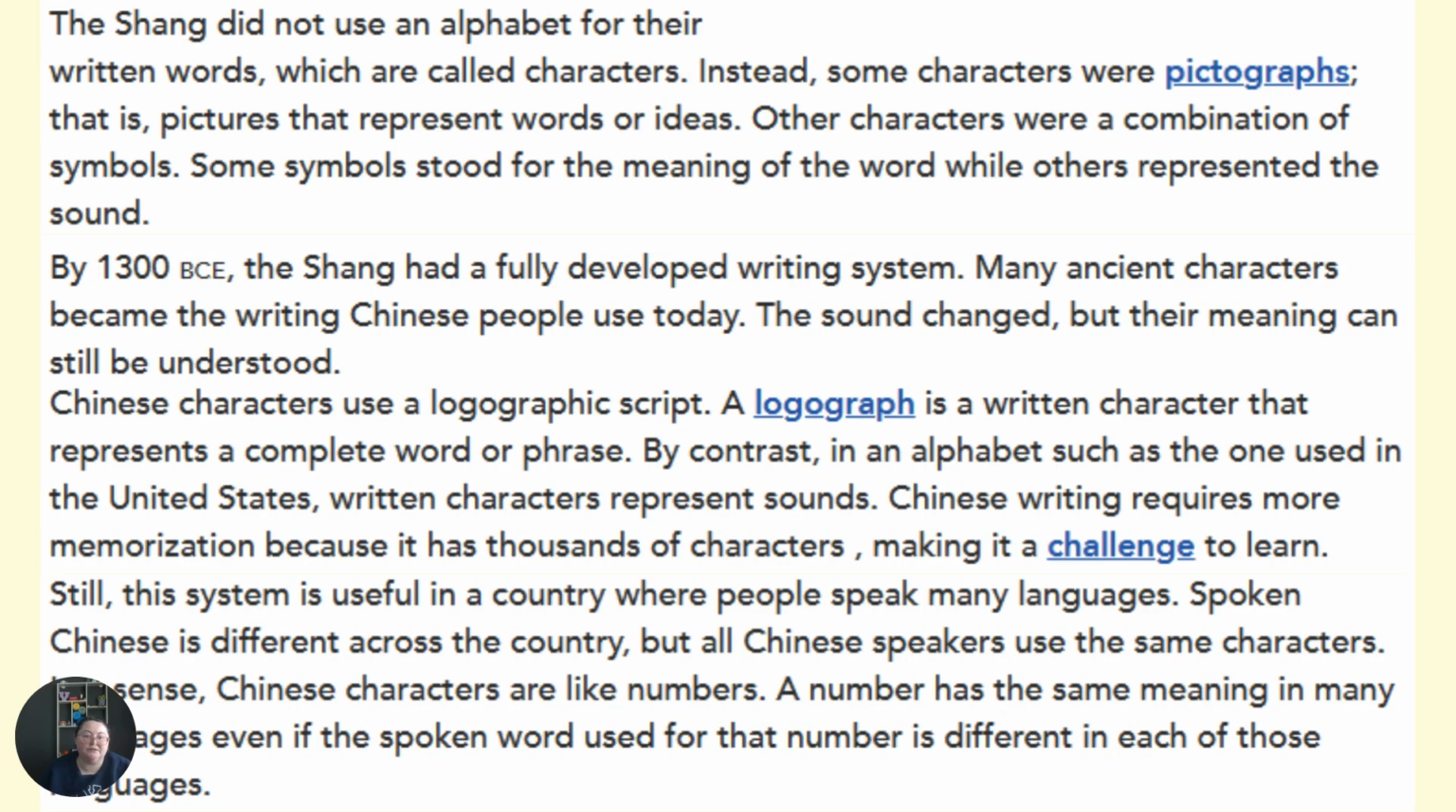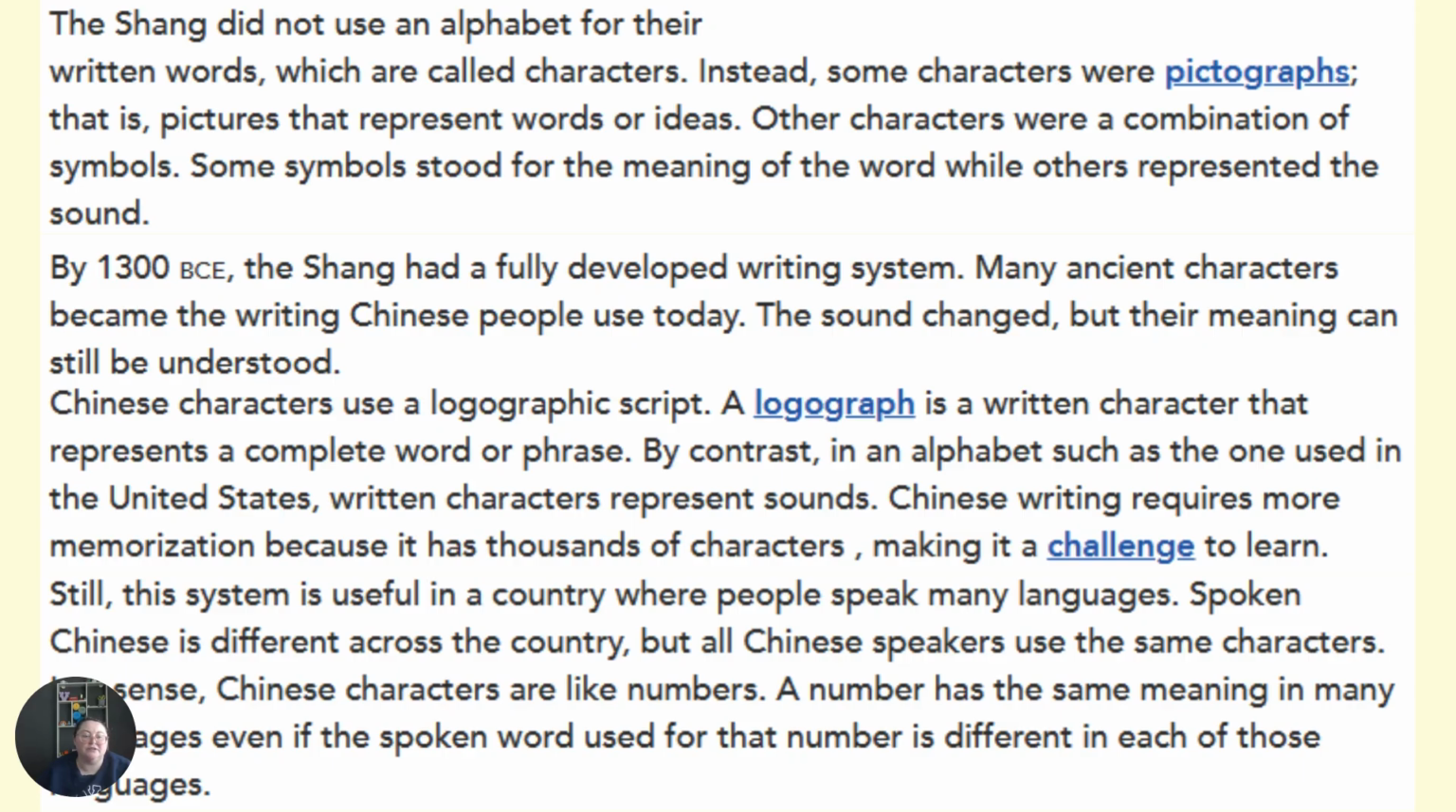The Shang did not use an alphabet for their written words, which are called characters. Instead, some characters were pictographs, that is, pictures that represent words or ideas. Other characters were a combination of symbols. Some symbols stood for the meaning of the word, while others represented the sound. By 1300 BCE, the Shang had a fully developed writing system. Many ancient characters became the writing Chinese people use today. The sound changed, but their meaning can still be understood.